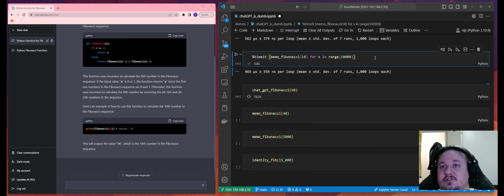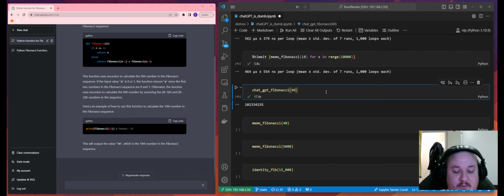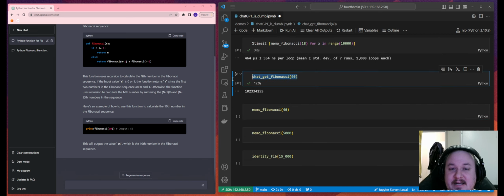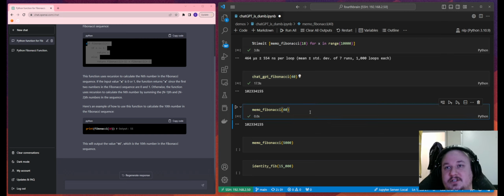And even if that's only like 2x or 3x slower, think of the amount of time that you're spending extra that you wouldn't have to ordinarily spend if you did some more digging, you looked into the problem, you looked into implementations of your problem. You'd be able to save yourself so much time. So again, 17.9 seconds to do the ChatGPT version versus instant with the memoized version, right? It's not literally instant, it's nanoseconds, but it's effectively instant. It feels instant. And compared to 17.9 seconds, it is instant.